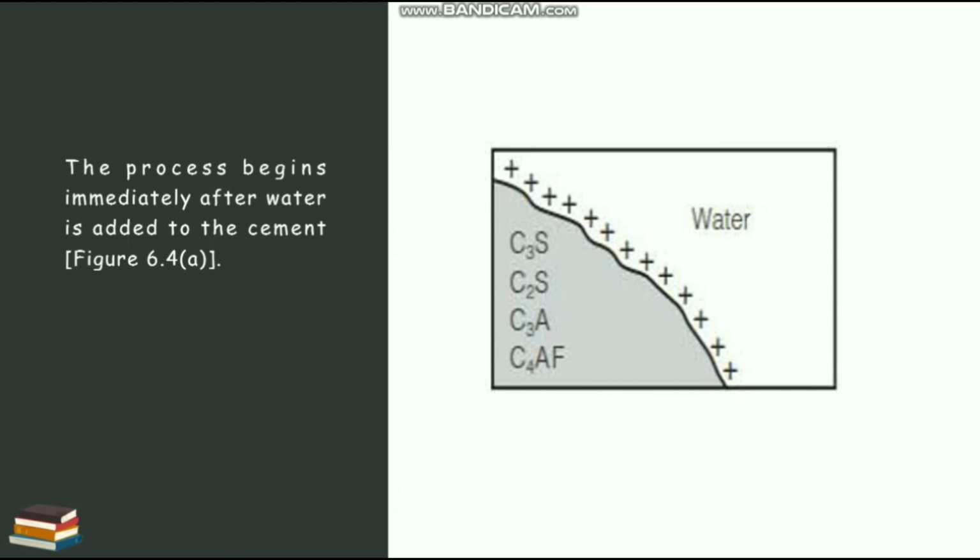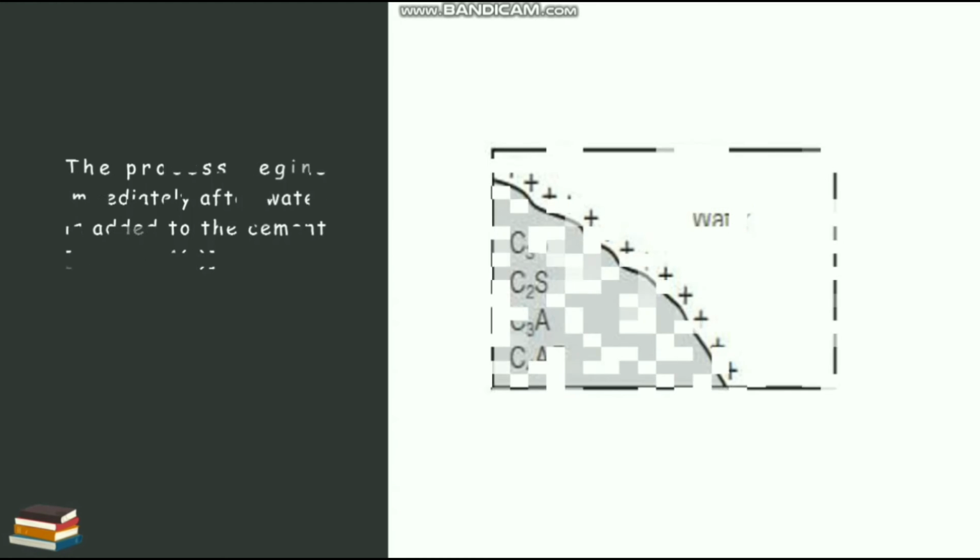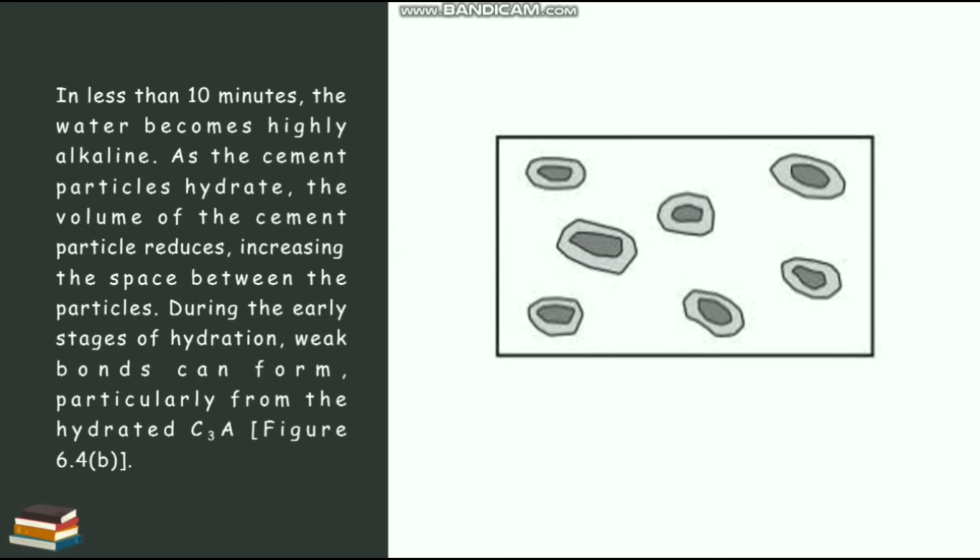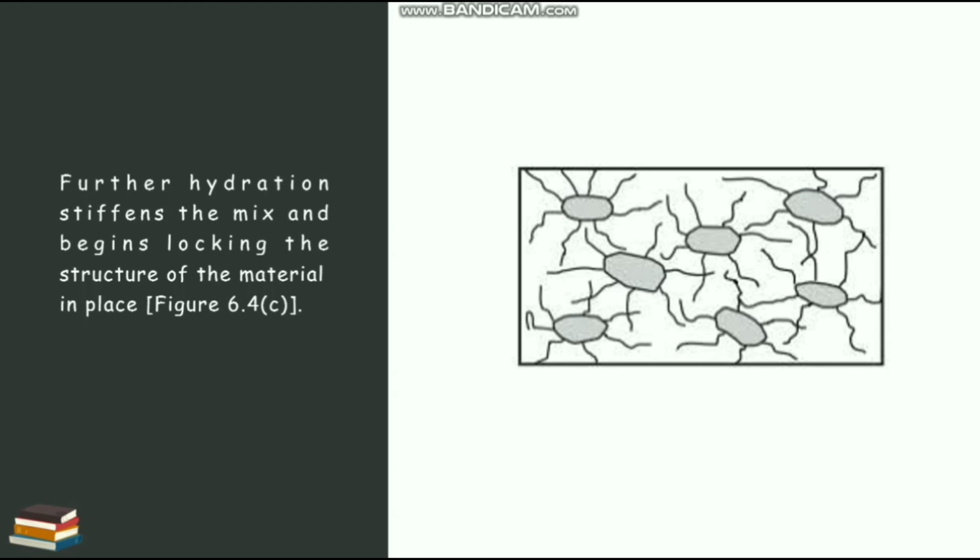The process begins immediately after water is added to the cement, Figure 6.4a. In less than 10 minutes, the water becomes highly alkaline. As the cement particles hydrate, the volume of the cement particle reduces, increasing the space between the particles. During the early stage of hydration, gel sponges can form, particularly from the hydrate C3A, Figure 6.4b. Further hydration stiffens the mix and begins locking the structure of the material in place, Figure 6.4c.